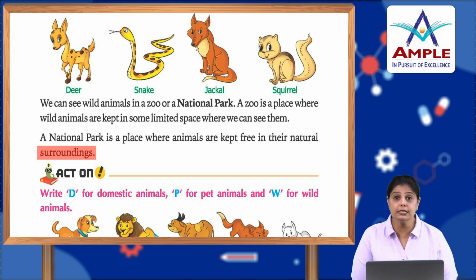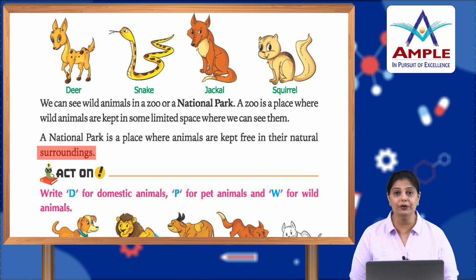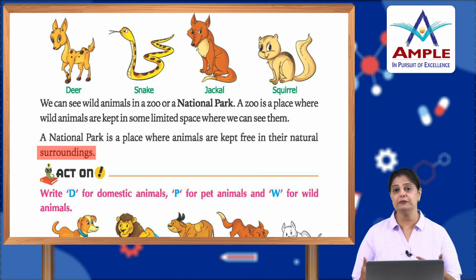We can go to a zoo and see these animals in the zoo. They have limited space for themselves where they can roam around freely. At the same time, there is a fence involved which keeps us away from them and safe. Now, secondly, there is also a national park.